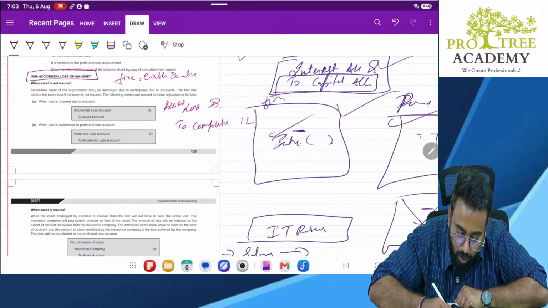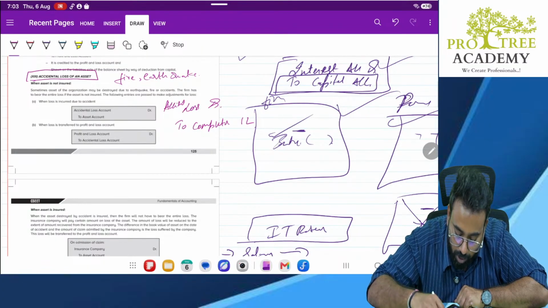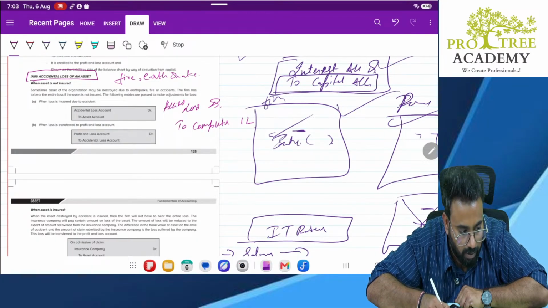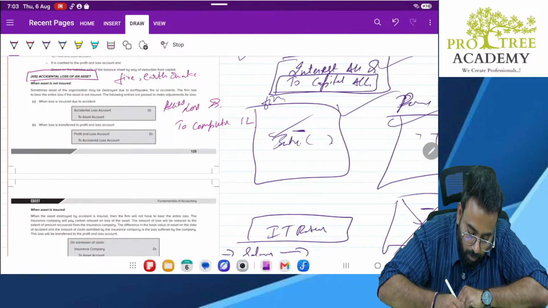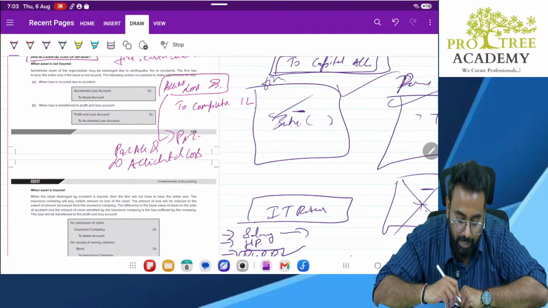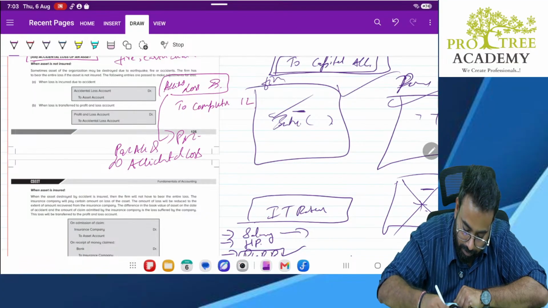Now, this accidental loss will be transferred to P&L account. How will it be transferred? P&L account debit to accidental loss. So, accidental loss account debit to asset account, P&L account to accidental loss account. Clear? Everybody is following? Yes, sir.